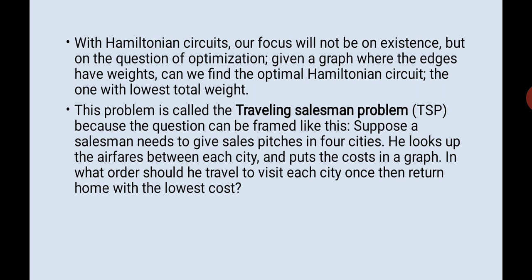You will not visit any city twice. You will visit each once only. If you have to take an airfare, you'll see that returning home is the lowest one possible. So this is a very practically implementable problem. That is why it is called TSP, the traveling salesman problem, and this is one of the very much studied problems, right?